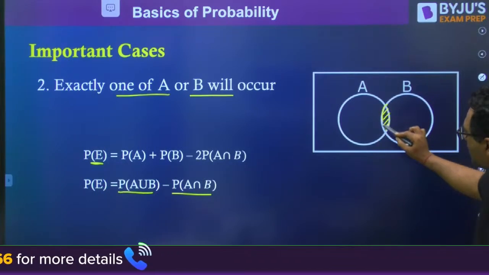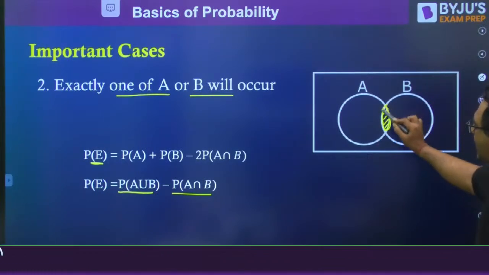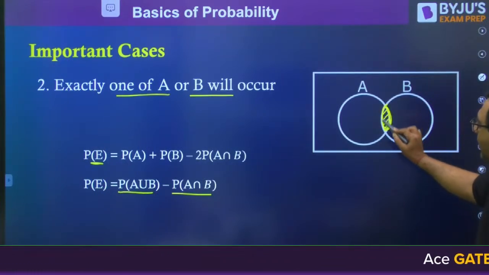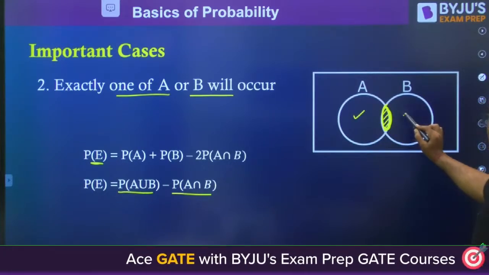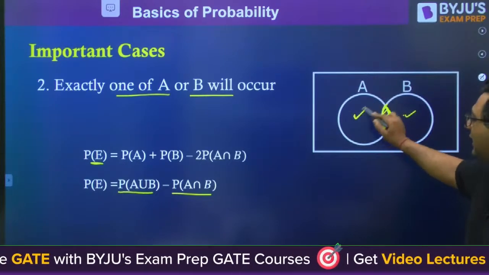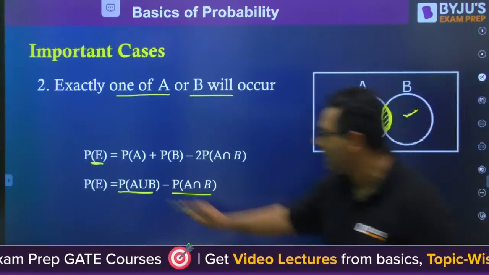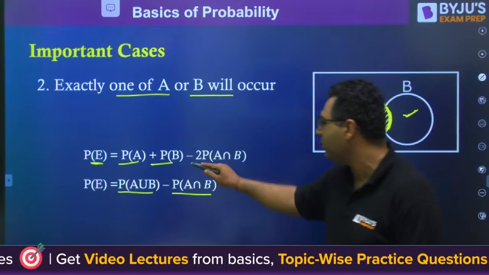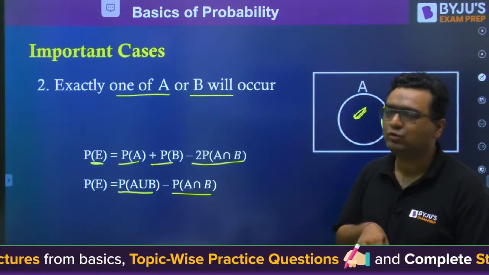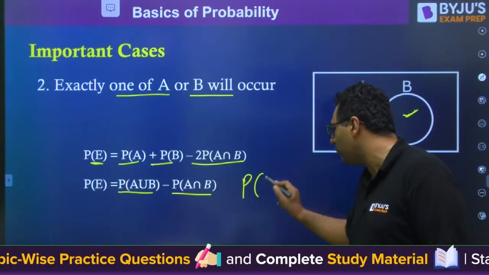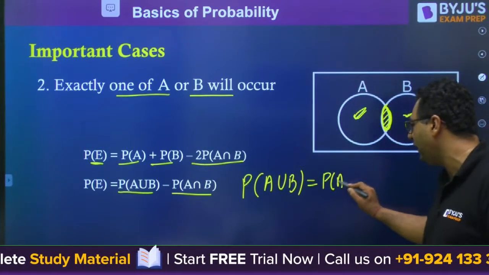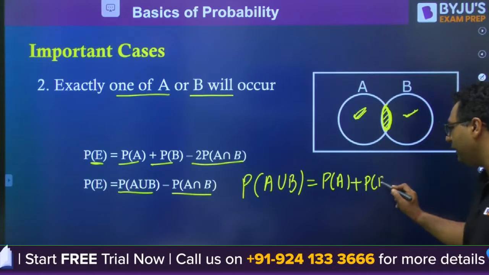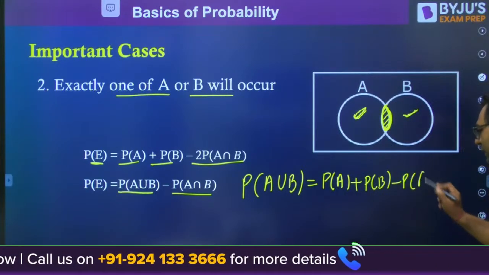So if we remove this common section, then obviously you would have the possibility of either A or B, which gives you exactly one of A or B. So you write probability of A plus probability of B minus 2 times this. Why minus 2 times this? When you were writing probability of A union B, what were you writing? You were writing probability of A plus probability of B minus probability of A intersection B.